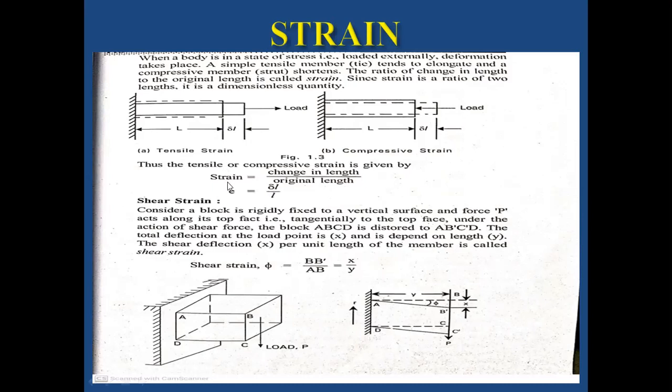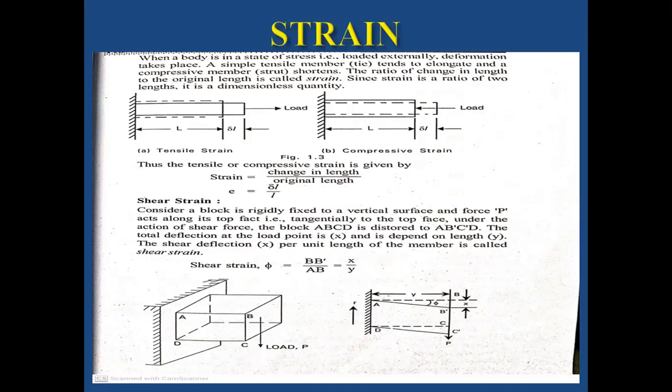One thing we need to observe here: the unit of the change in length is meters, and at the same time the unit of the original length is meters. So we can cancel both units, and at the end of the day, there are no units for the strain. This is the comparative point of the concept. Remember this.